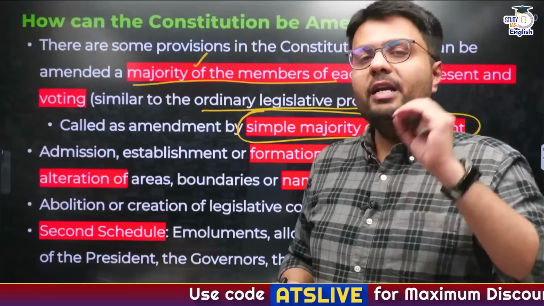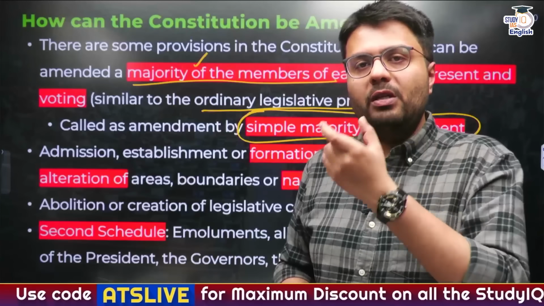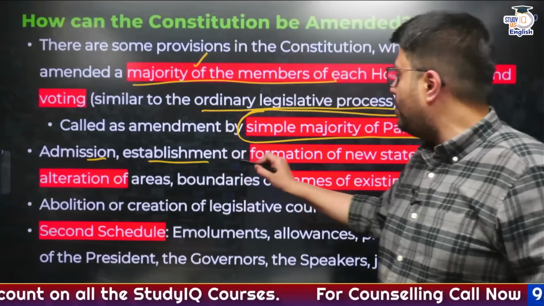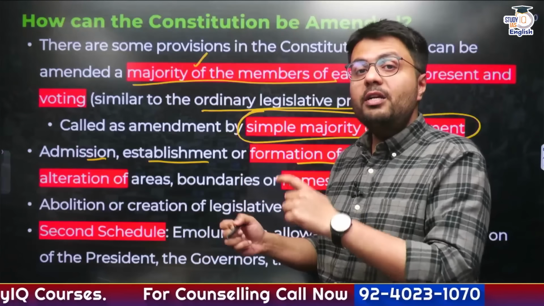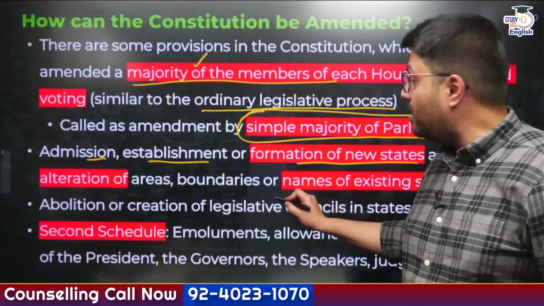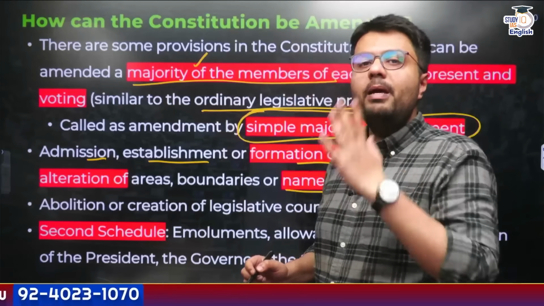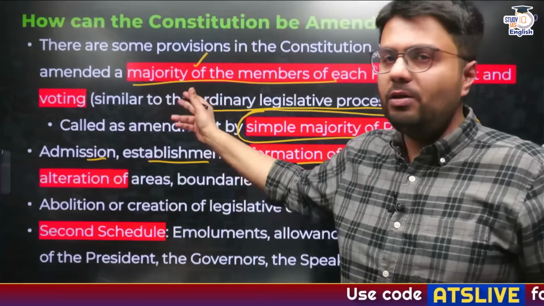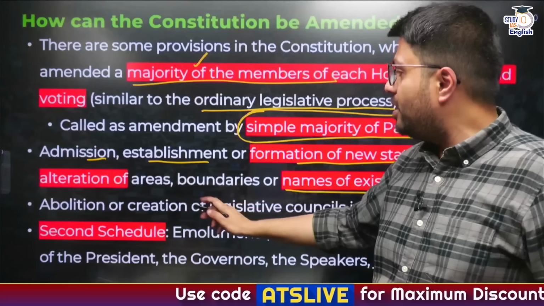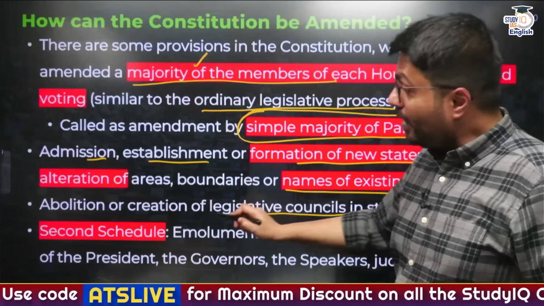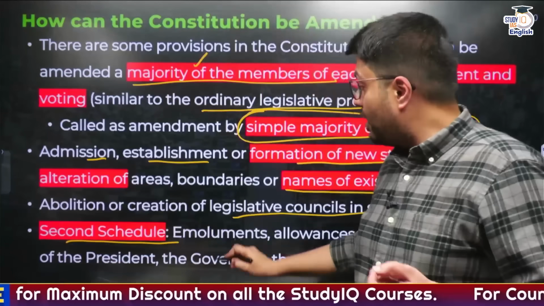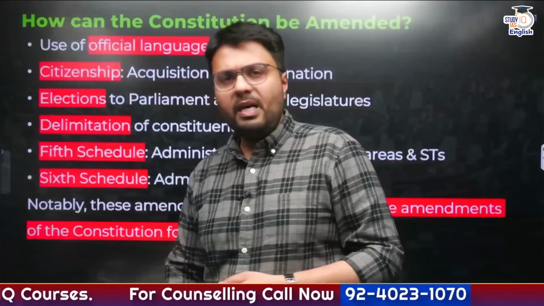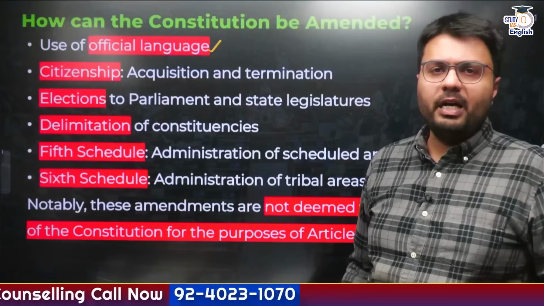Now, what amendments can you do through this simple majority of Parliament? Let me tell you. For example, admission, establishment or formation of new states, or alteration of existing states by changing their boundaries or names can be done through a simple majority. That is why, recently, when the name of the state Kerala was changed to Keralam, it was done through this process only. Similarly, abolition and creation of legislative councils in the states, and amending the Second Schedule, which provides for allowances, emoluments and privileges to various constitutional functionaries, can be done in the same way. So can the use of official language.